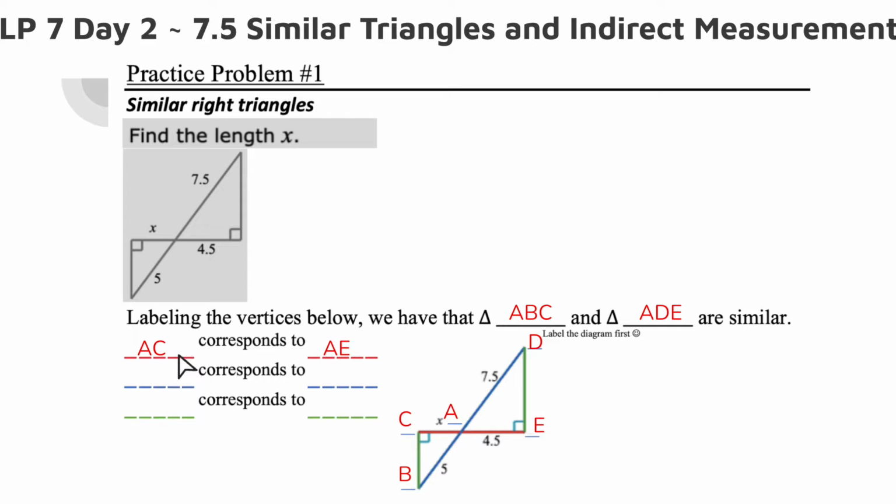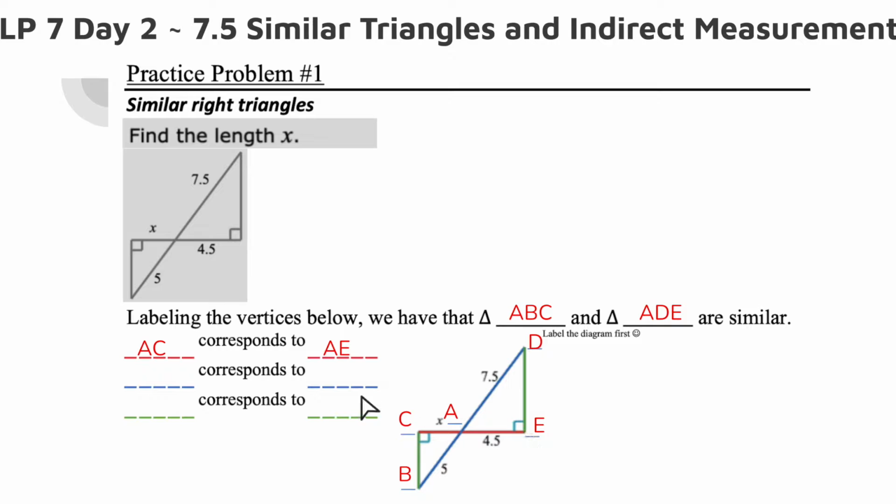Now we're going to look at corresponding sides. AC corresponds to AE. If we look at the diagram, here's AC, and it's going from the center point over to the right angle. So I have center to right angle. If I do the same thing on the other triangle, I go from center to right angle, that's AE. That's why they correspond. They're in the same position. I can describe them basically the same way. Sometimes we can say the left side, the right side, the bottom. But in this case, it's a little easier if we look at where they're intersecting, this point and the right angle. I think it's easier to describe it that way. So from the center point to the right angle, center point to the right angle.